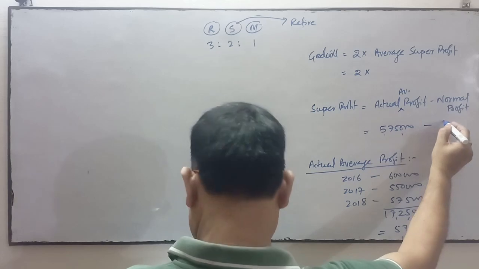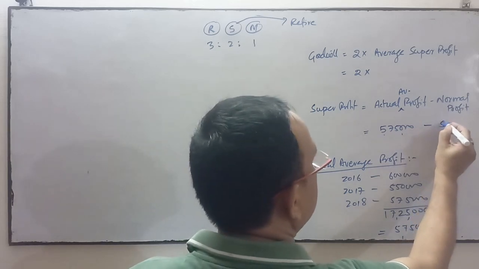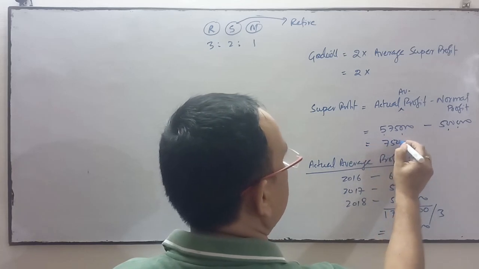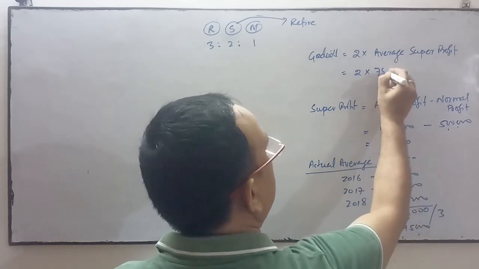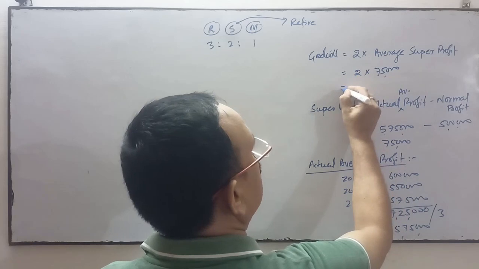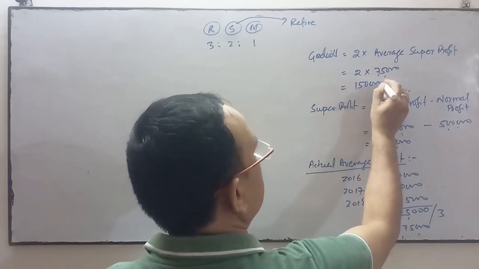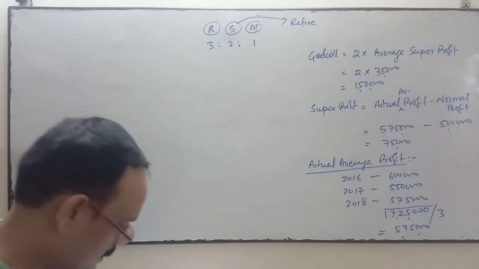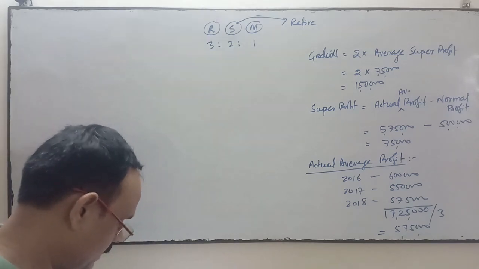Minus normal profit, given in the question as 5 lakhs in information number 1. So super profit is 75,000. When you multiply the super profit with 2, goodwill is 1,50,000. Goodwill is how much? 1,50,000. This is the first calculation we have done.